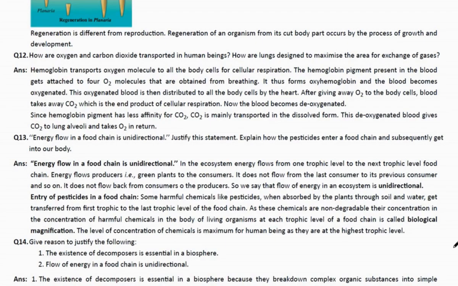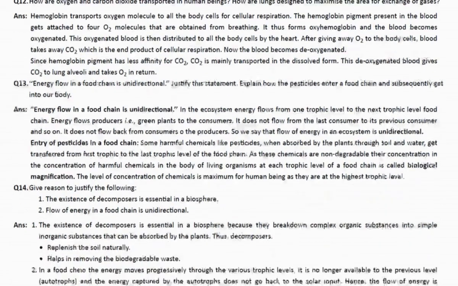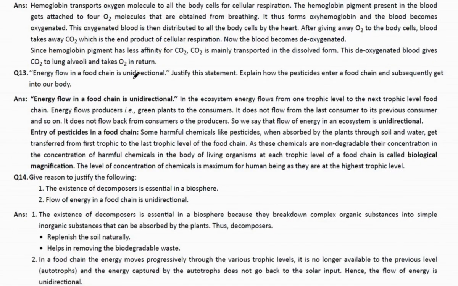Now the question comes: why is energy flow in the food chain unidirectional? See, energy flow in the food chain is unidirectional because in the ecosystem, energy flows from one trophic level to another trophic level. Once the energy flows, it cannot come back. For example, a deer eats grass, but grass cannot eat a deer. Now the entry of pesticides: it starts at the first trophic level while growing the crops, and comes to the last trophic level. That is biological magnification.